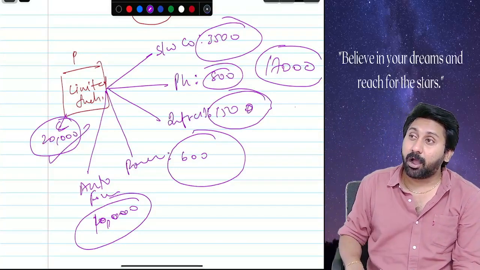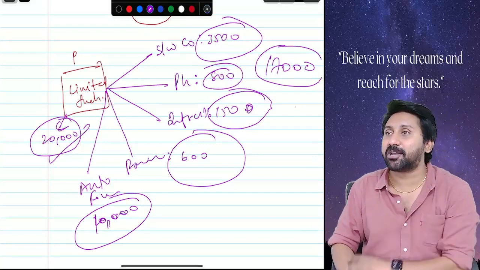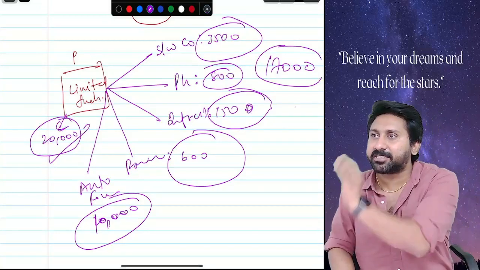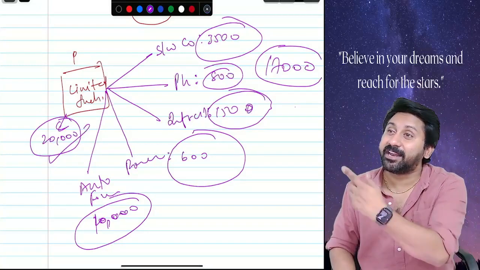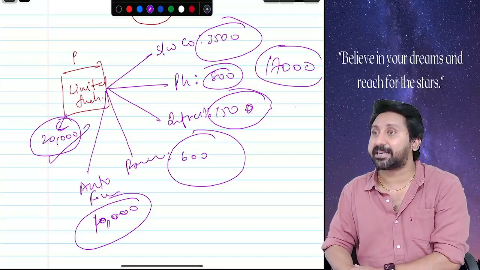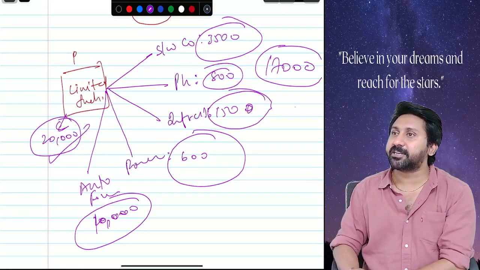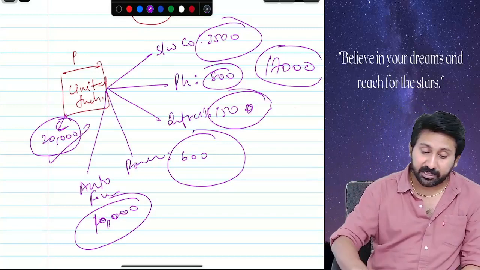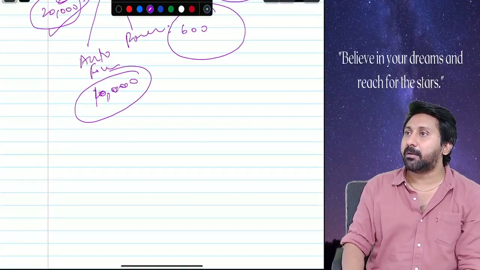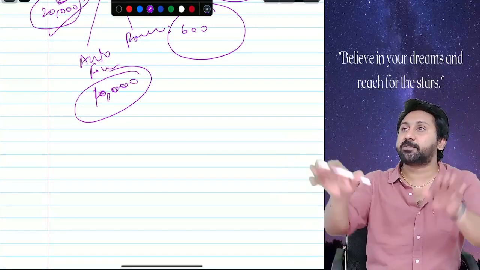That means how much money I have to put in order to become a decently good shareholder of these companies. If I want to buy, say for example, 100 shares of each company, how much wealth do I need? Did you understand the point or not? Technically I need 17 lakhs. Is it possible for a normal person to invest 17 lakhs in these industries? No. That means the problem is I have a very minimal fund availability, but my wants are many. I want to invest in various companies and I want to diversify my risk.